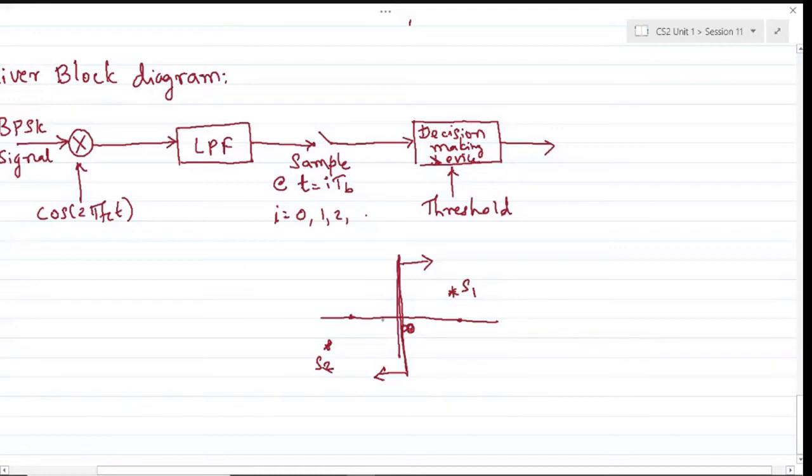And in BPSK, as you can see, S1 and S2 are the symbols which are apart in the maximum possible way. They are apart by 180 degrees, and that is the maximum separation possible. For higher order, the symbols will be closer than this. So this will have the highest performance. However, the drawback of the BPSK scheme is that you are mapping an individual bit into a symbol, so the bit rate is very low.